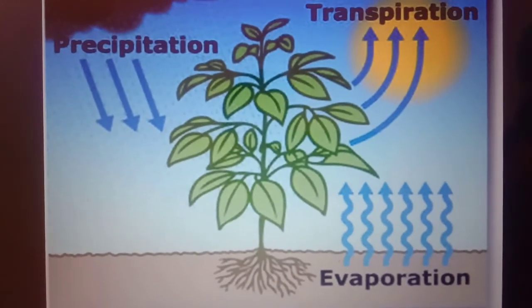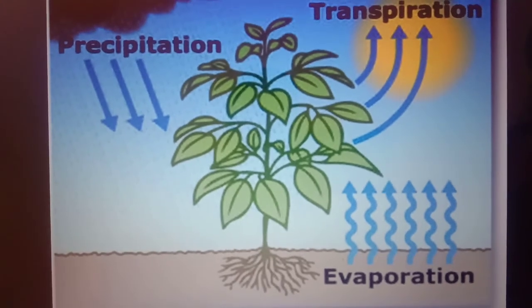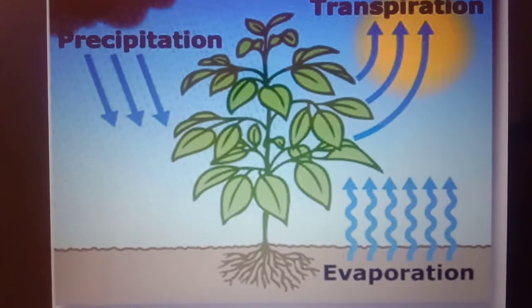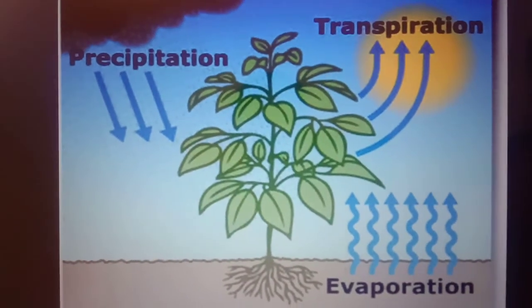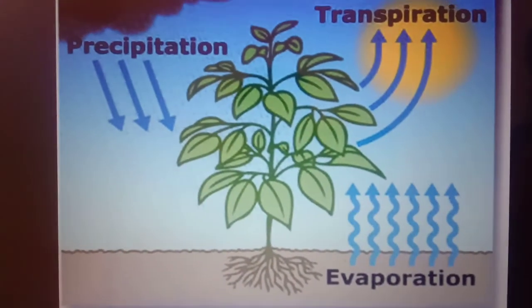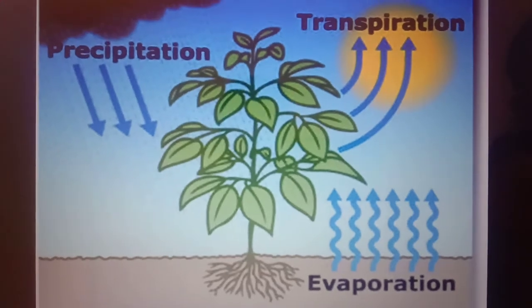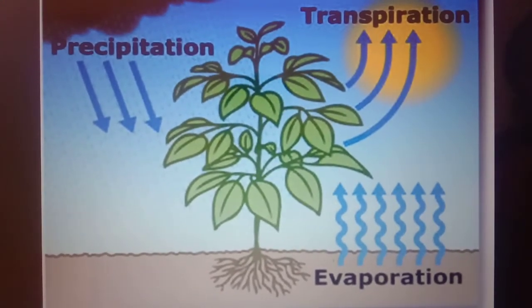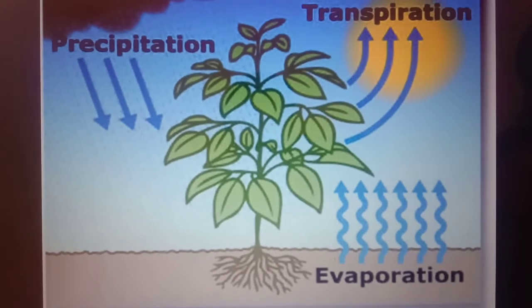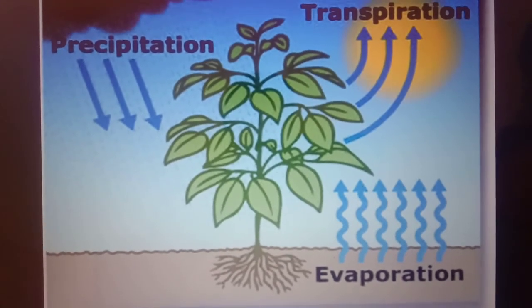The stomata are the tiny pores found on the surface of the leaves of the plant. The opening and closing of the stomata control the passage of gases and water vapor into and out of the leaf. Then the next point of this lesson is the transportation of water and minerals.